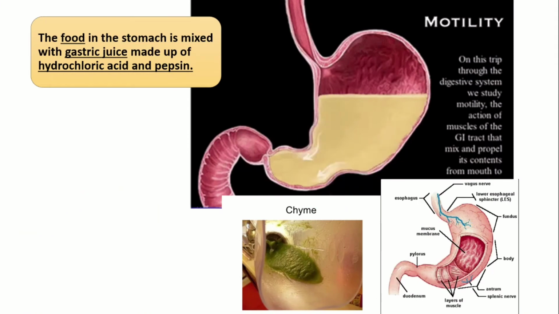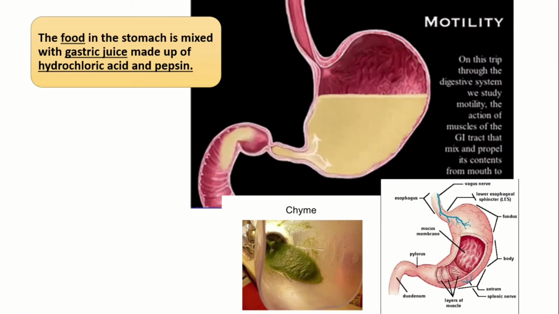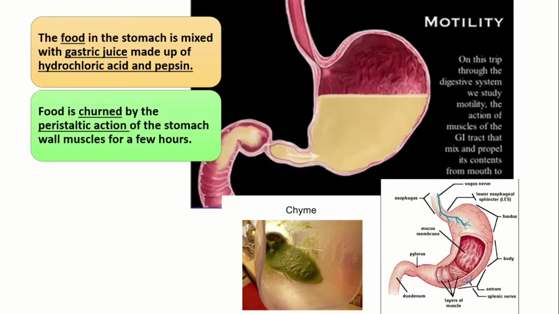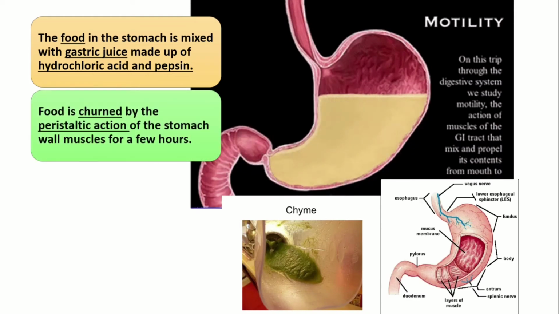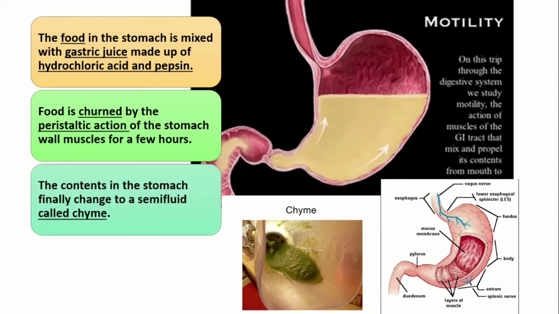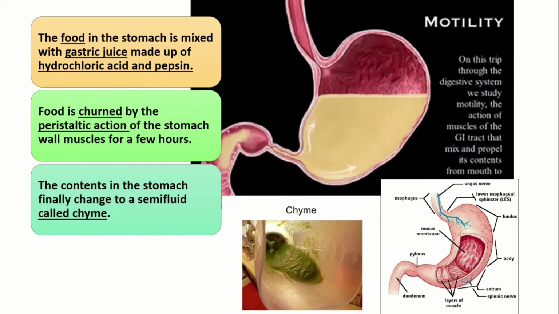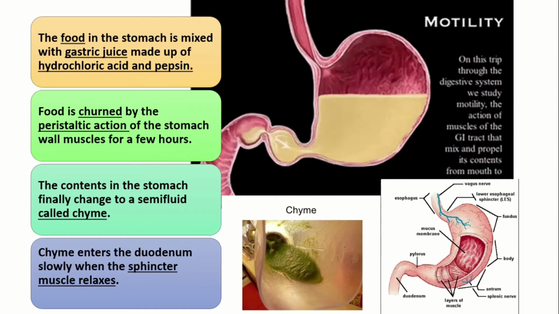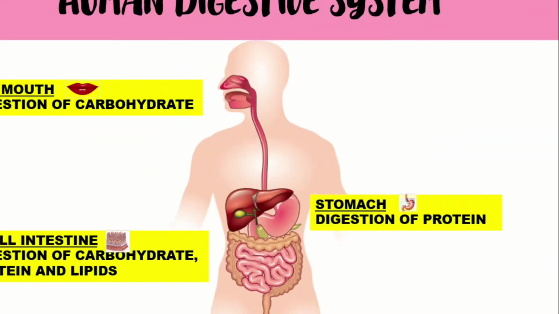In the stomach, the food is mixed with the gastric juice. The gastric juice is made up of hydrochloric acid and pepsin. The food is churned by the peristaltic action in the stomach for a few hours, and the content in the stomach finally changes to a semi-fluid called chyme. The chyme will enter the duodenum slowly when the sphincter muscle relaxes.